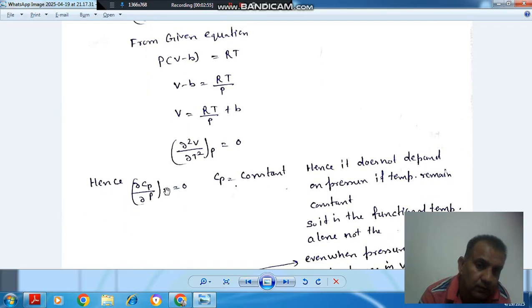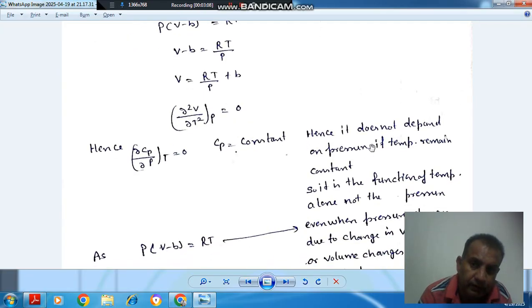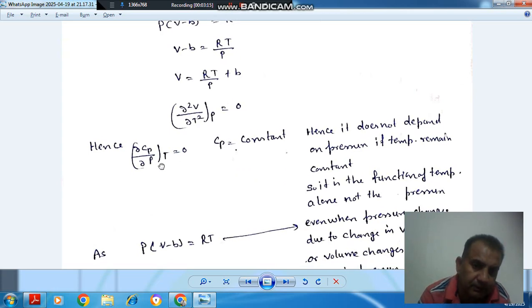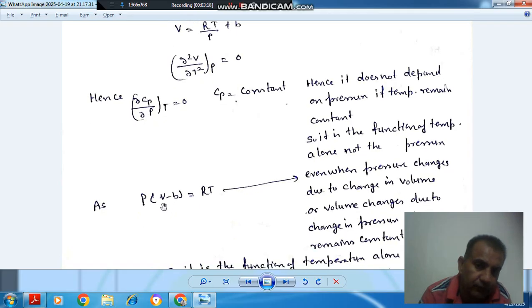at constant temperature is 0. So Cp is a function of temperature alone, because when temperature is constant, the change in Cp is 0. It does not depend on pressure if temperature remains constant. The relation is P(V − B) = RT; if T remains constant, even if P varies due to V, the Cp will not change.